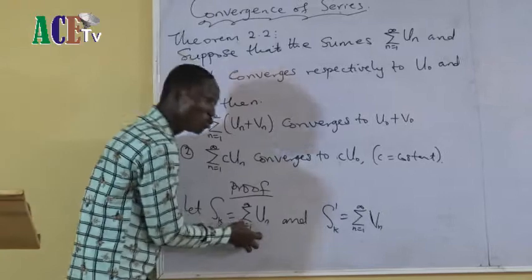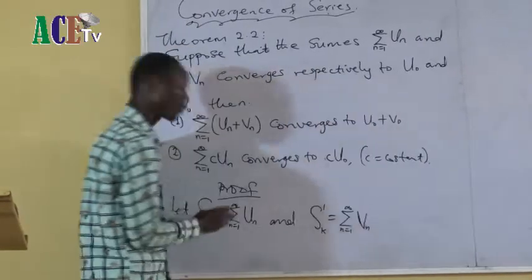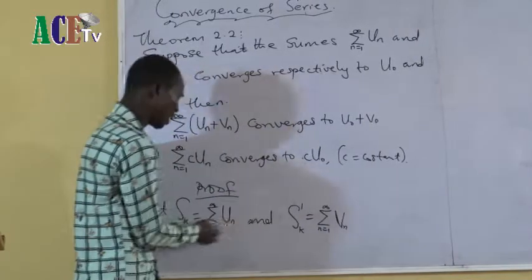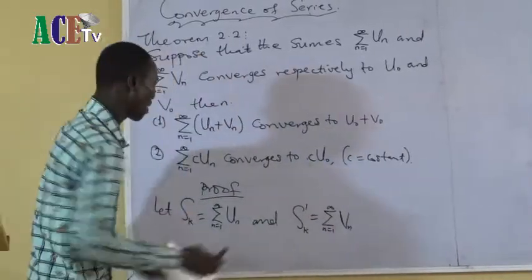If this is 2, this is 3. If I add 2 and 3, I will not have the same answer. The answer will be 5 if I have 2 and 3. But now I don't know if this one will be 5. Let me add two of them.